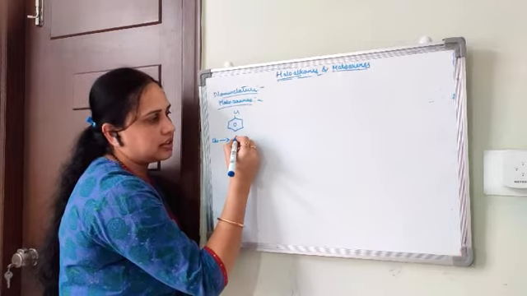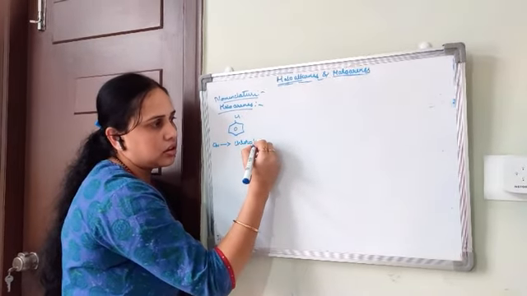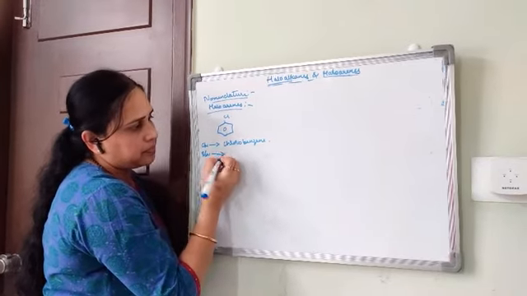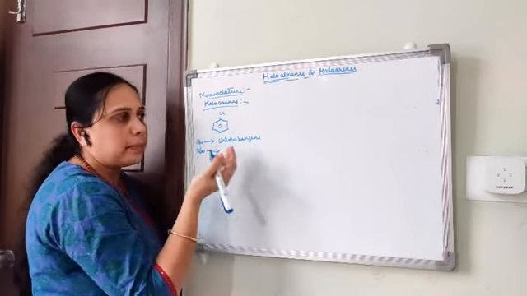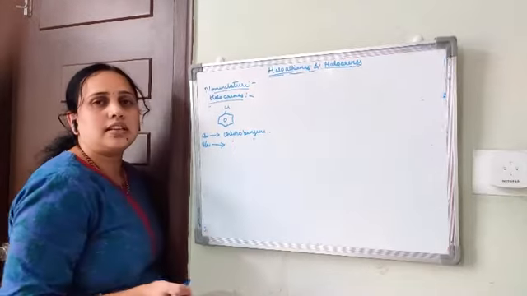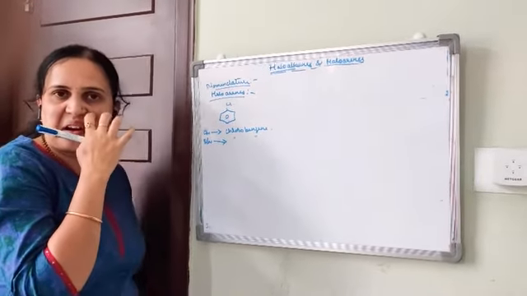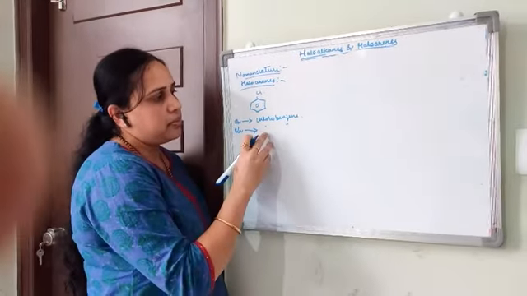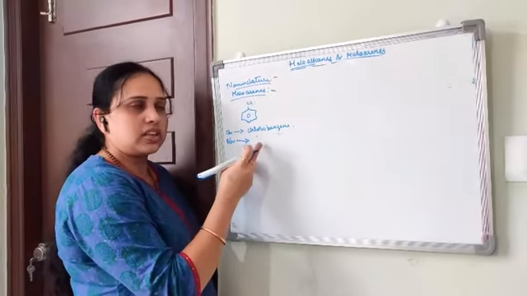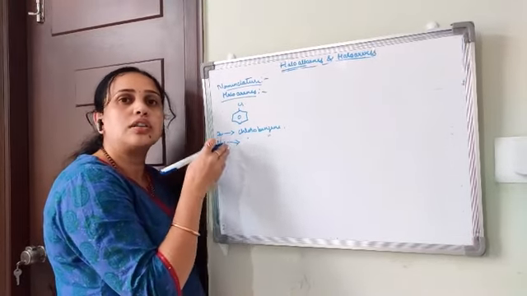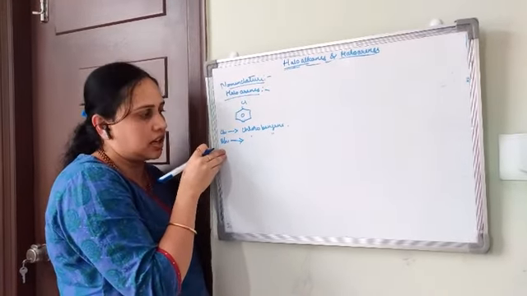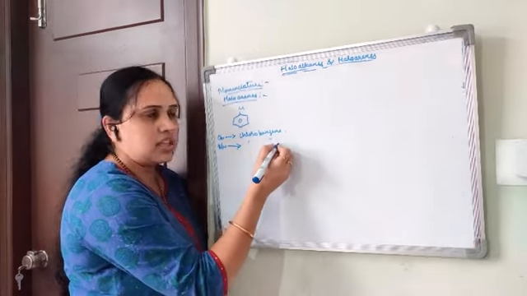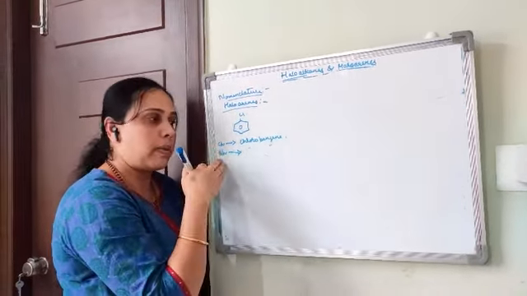Chlorobenzene, right? Chlorobenzene. And what is the IUPAC name? This is also chlorobenzene, because the IUPAC committee has decided to accept the name of this compound as the IUPAC name. Okay.